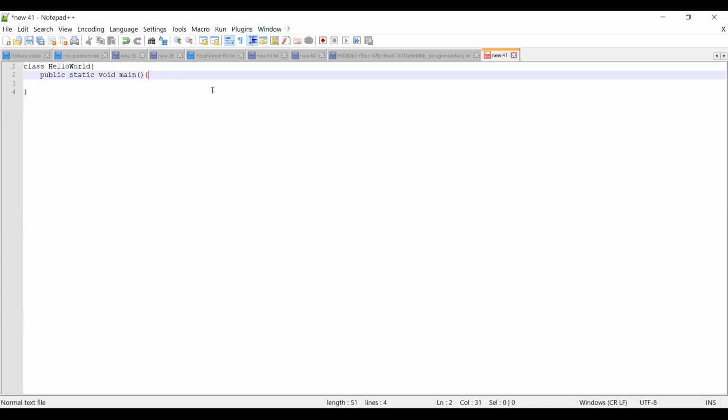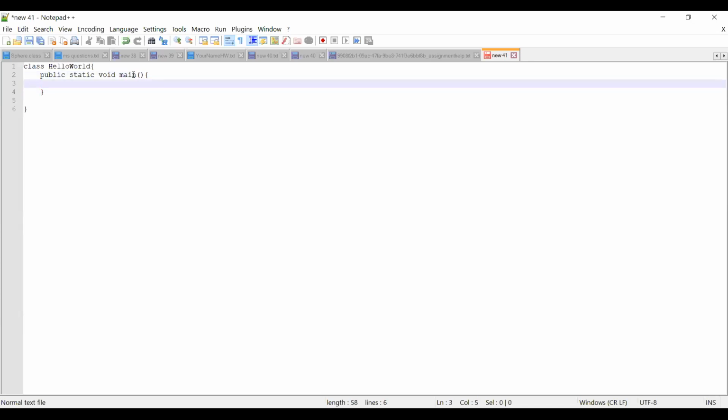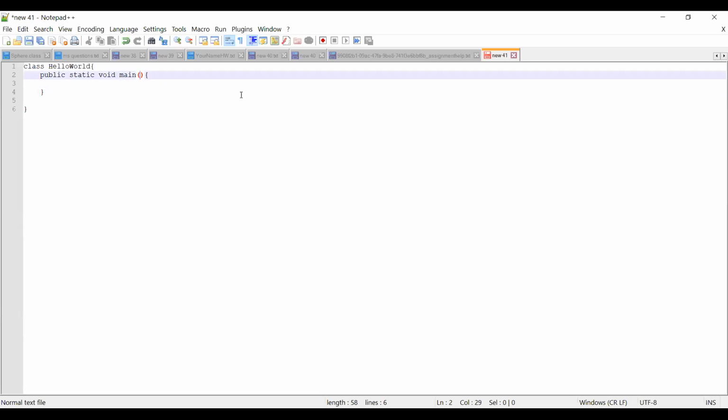For the next couple of days, trust me, if we want to do something then we need to follow these particular steps, not more than that. Here we will say String args.